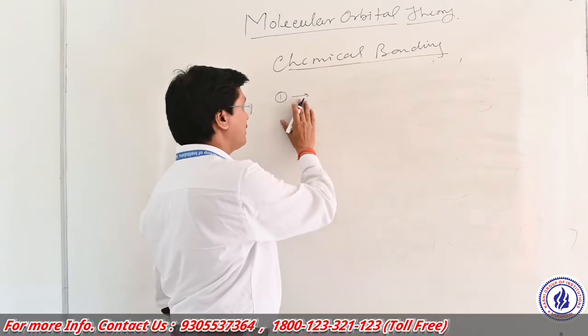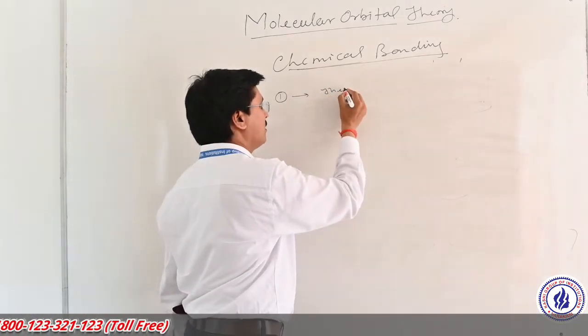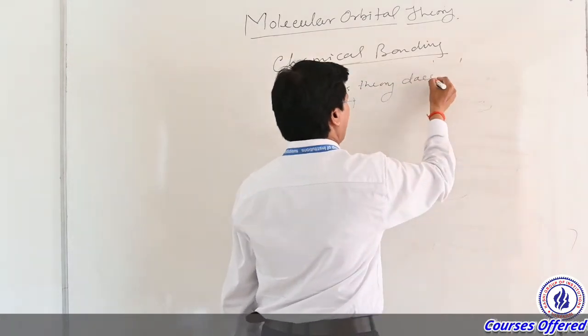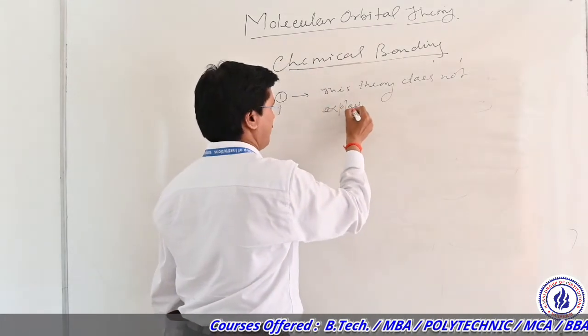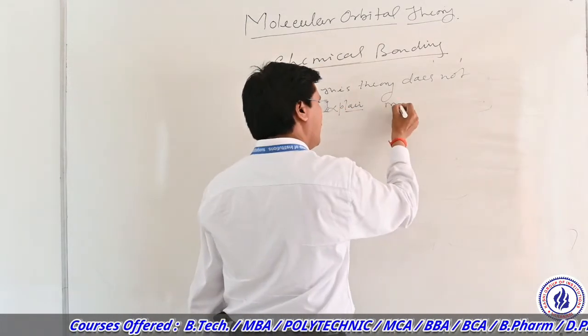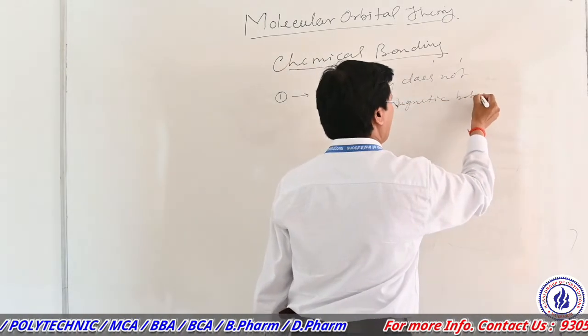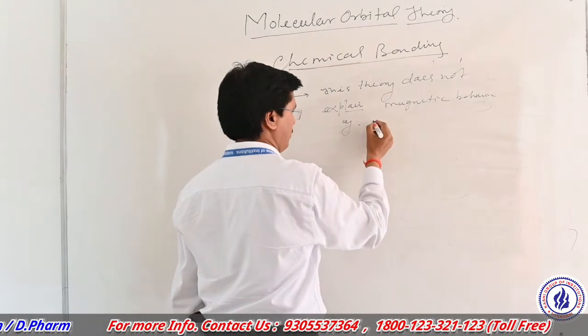The demerit of this theory is that this theory does not explain the magnetic behavior of molecules.